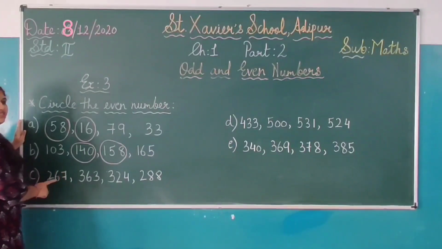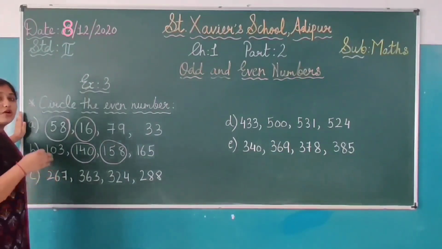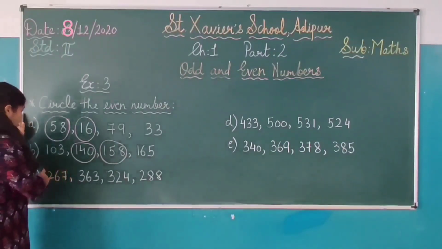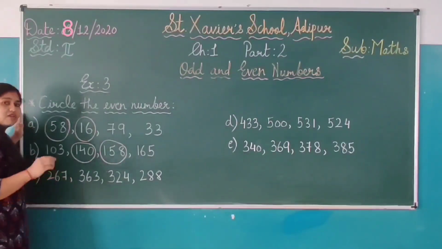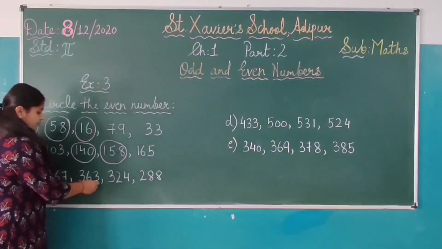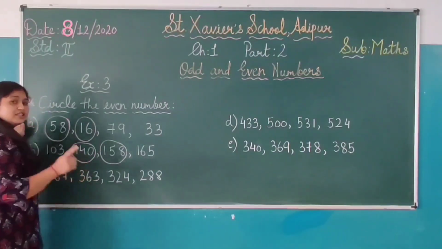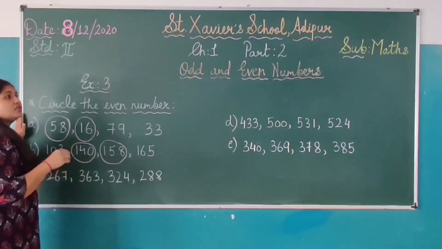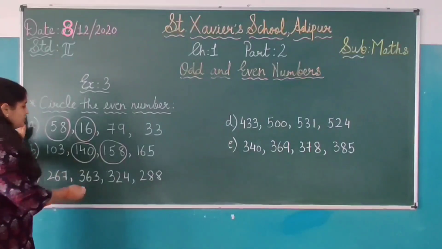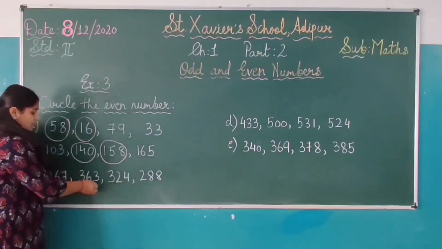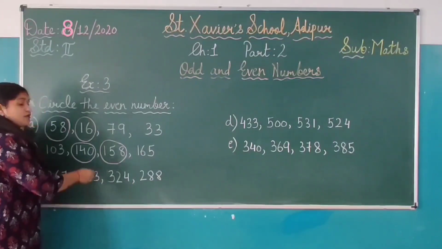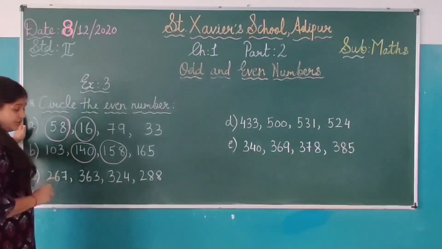So 267, right? 7 कौन सा नंबर हो जाता है? Yes, odd number. 7 odd number है तो पूरा जो ये नंबर है 267 will be the odd number. Right now 363. Your 3 is on the ones place. So students सोचो 3 कौन सा नंबर है? Odd है या even? Yes, 3 है odd number. So here the full number, that is the whole number, that is 363 will be the odd number here.